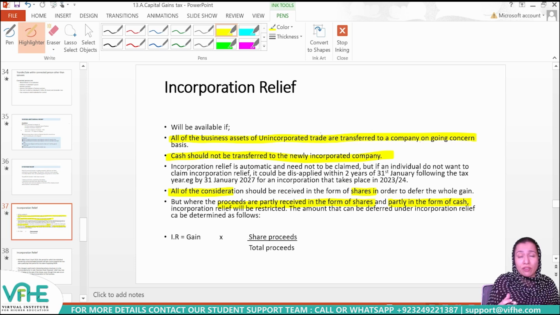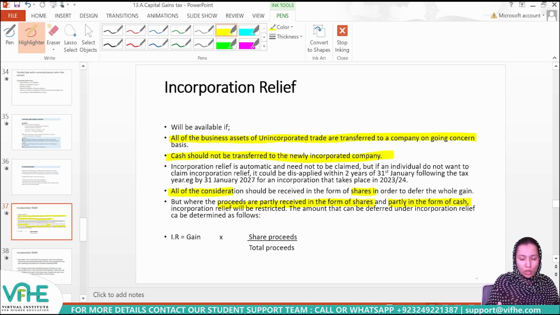Incorporation relief is associated with the consideration which is being received in the form of shares, and where the consideration is partly received in the form of shares, some of the gain is going to be rolled over in the form of incorporation relief. Partly the gain will be rolled over. And how would we be able to come to know how much of the gain is going to be deferred?